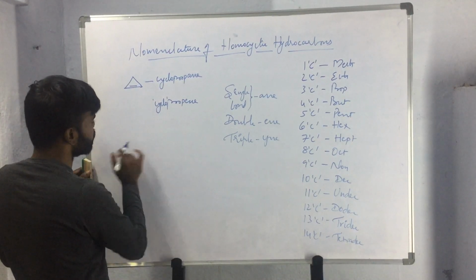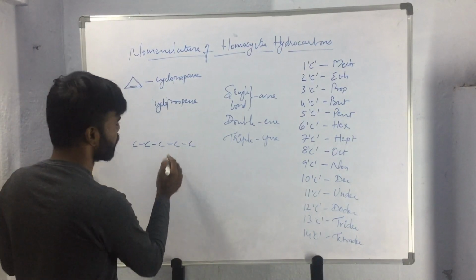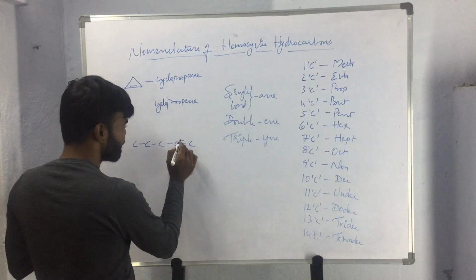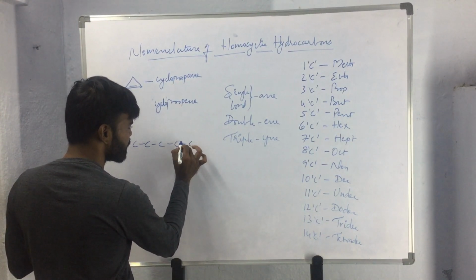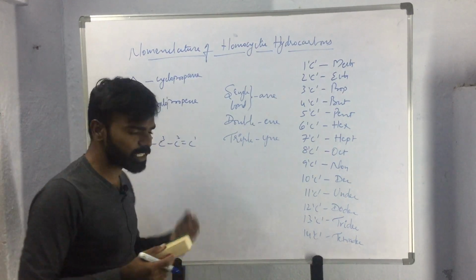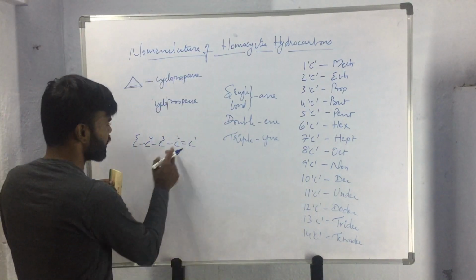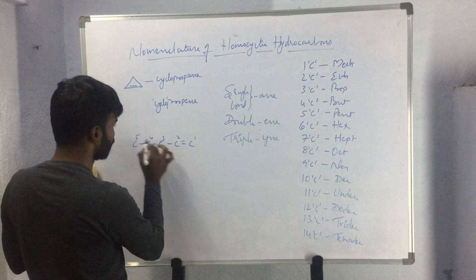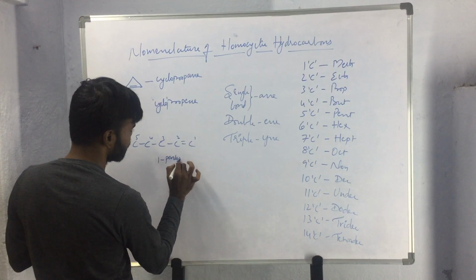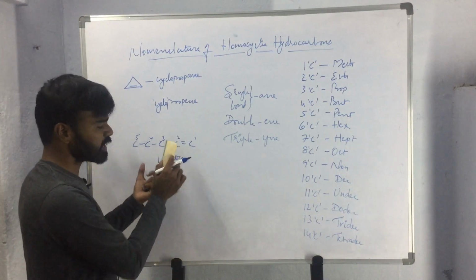While naming open chain hydrocarbons that contain unsaturation, we already discussed that the position of unsaturation has to be designated with numerals. So here the name of the compound will be 1-pentene, as 5 carbon atoms are present. Like this, we have seen the naming of open chain hydrocarbons.